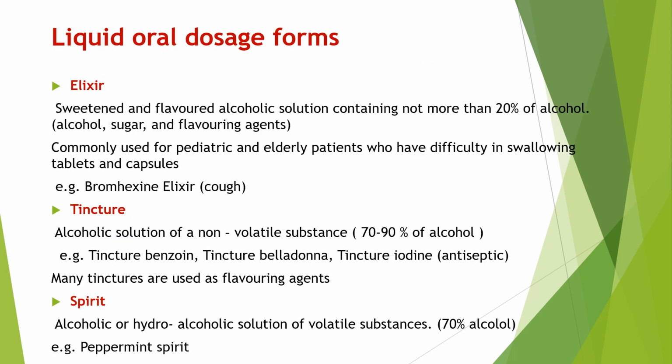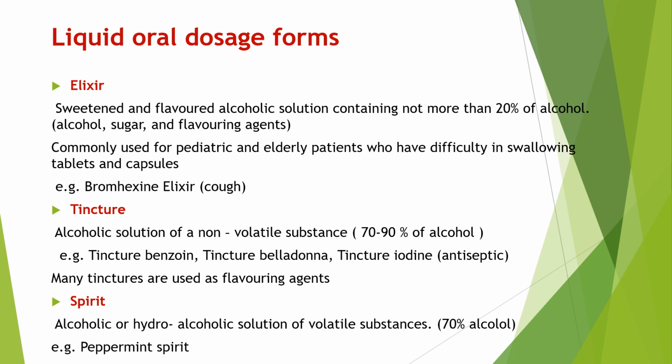Then elixir, tincture and spirit. These are the liquid oral dosage form. Elixir, tincture and spirit are the alcoholic solution. Then what is the difference between elixir, tincture and spirit? There is the only one difference. They have different percentage of alcohol. Elixir, it is a sweetened and flavoring alcoholic solution which contain not more than 20% of alcohol. It is a mixture of alcohol, sugar and flavoring agent.